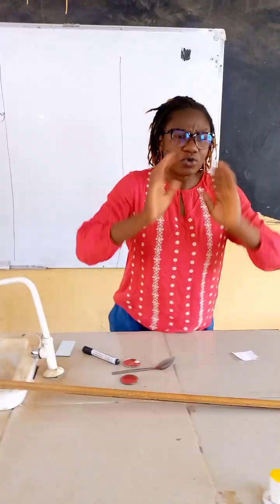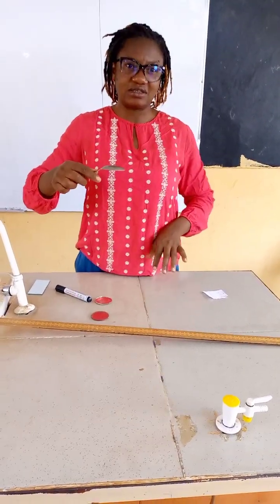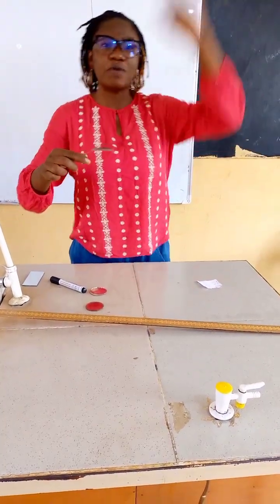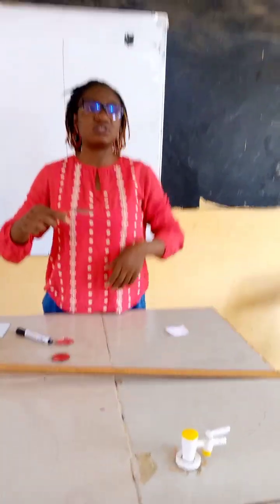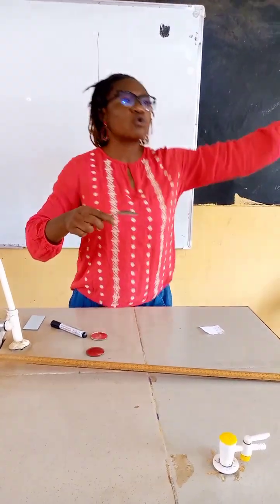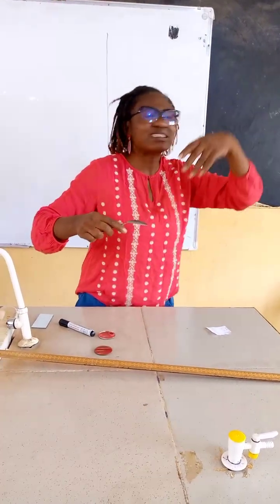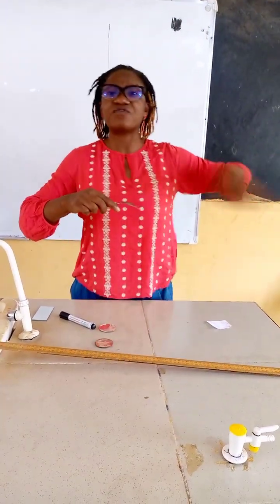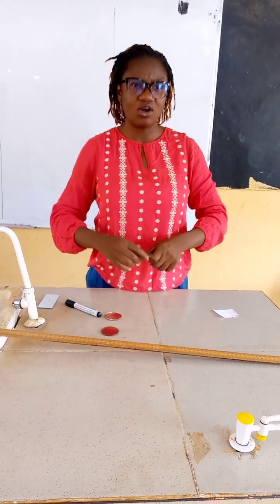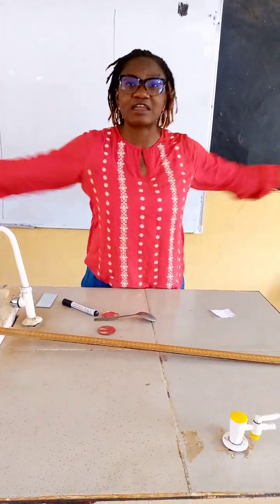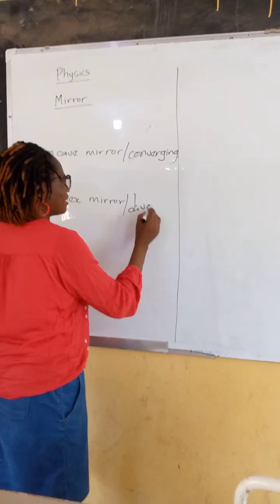Then suppose say that same satellite dish I come turn am upside down, like this. We all of us come dey throway ball on top the back of the dish. Everybody throway ball on top the back of the dish. Wetin you think say go happen? The ball go scatter for different direction. So this scattering of these balls for different direction, we suppose say na ray for physics, we dey call am divergence. All of them go diverge. They go scatter. We call am what? Diverging.